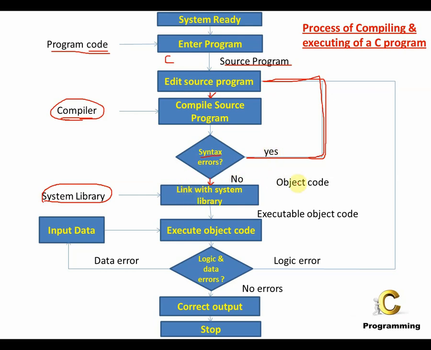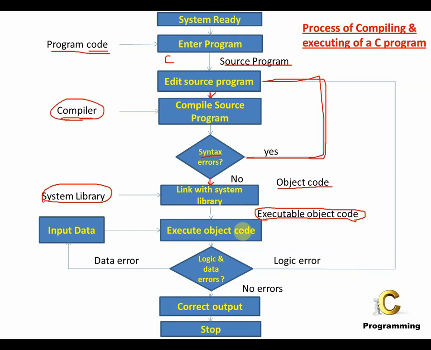Now once the code is compiled, the source code is called object code. And once you link it to the system library, where you link it to all the header files, after that, that particular code is called executable object code. The reason it is called executable object code is it is ready to be executed. So this particular executable object code is then executed.